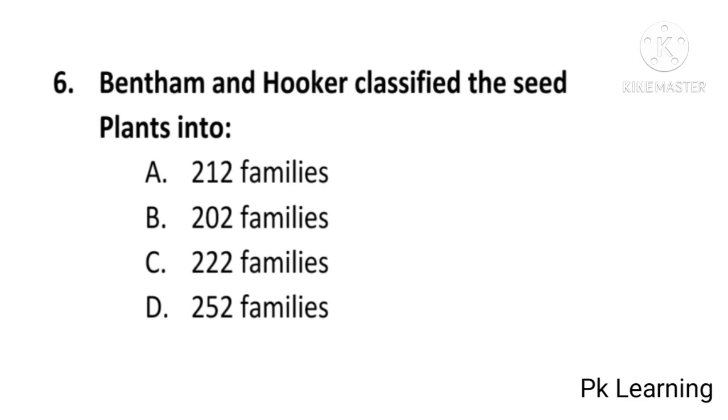Bentham and Hooker classified the seed plants into 212 families, 202 families, 222 families or 252 families? And answer is B. 202 families. Bentham and Hooker classified the seed plants into 202 families. B is correct option. And next question is: